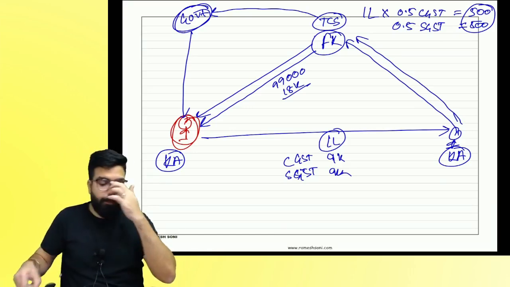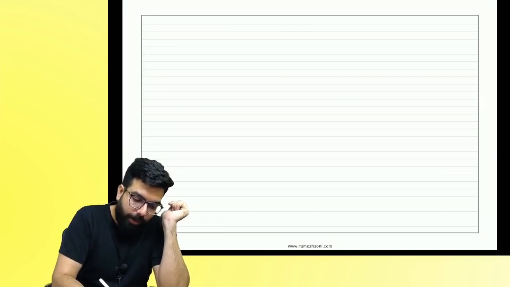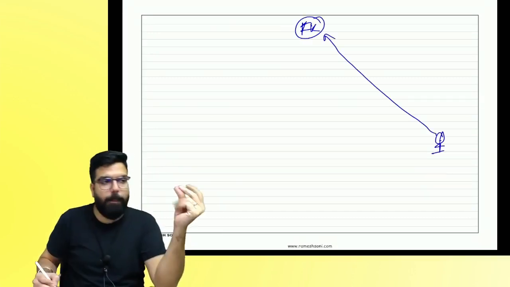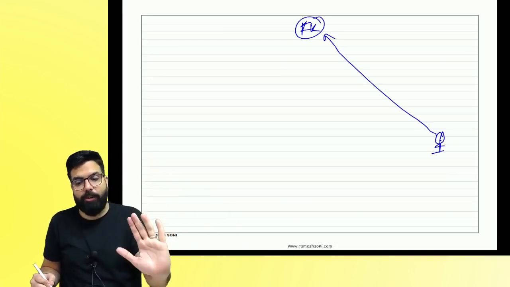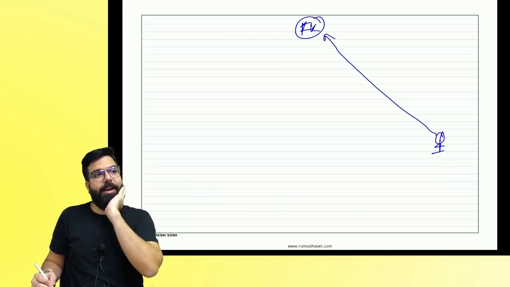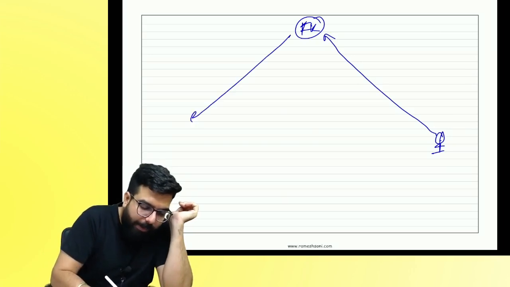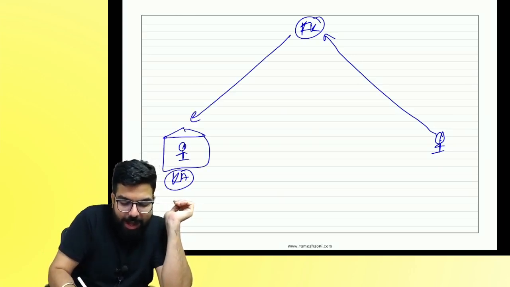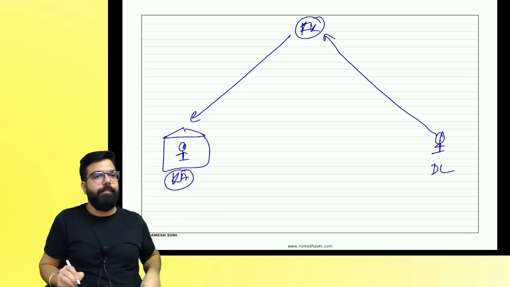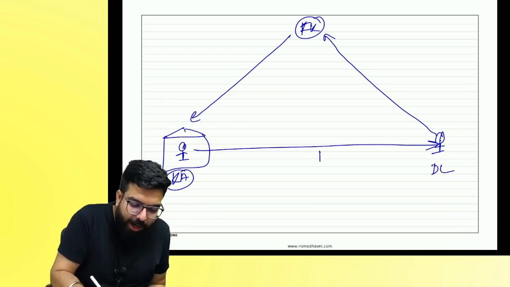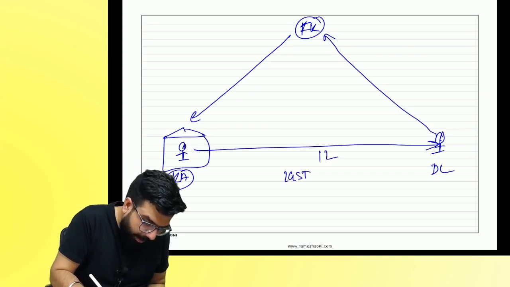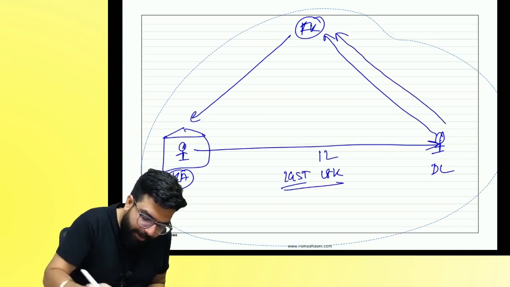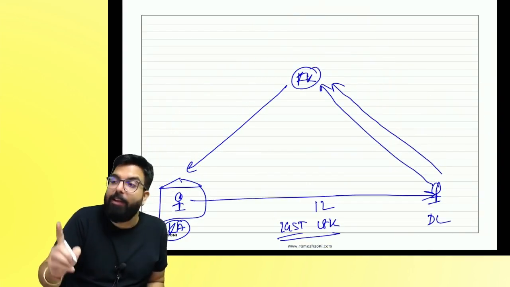I'll give you one more example. Flipkart is there. I went to Flipkart and placed an order. People, the chapter is over if you understood this. Flipkart directed it to a supplier. The supplier is in Karnataka. I am in Delhi. He will go ahead and give me an invoice of 1 lakh. What will he charge me? 18,000. Correct. I will pay Flipkart.